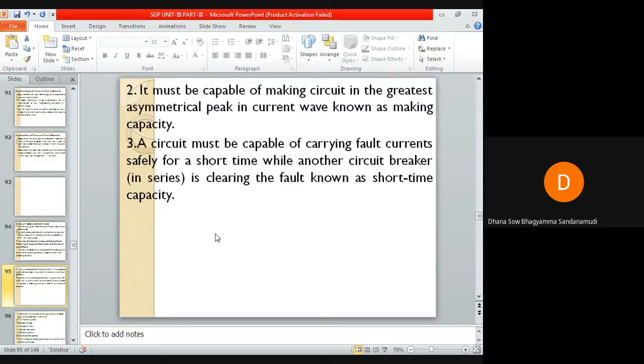So making capacity means that as soon as the fault is cleared, even if it is an asymmetrical fault, it should immediately make the circuit. That is known as the making capacity of the circuit breaker.